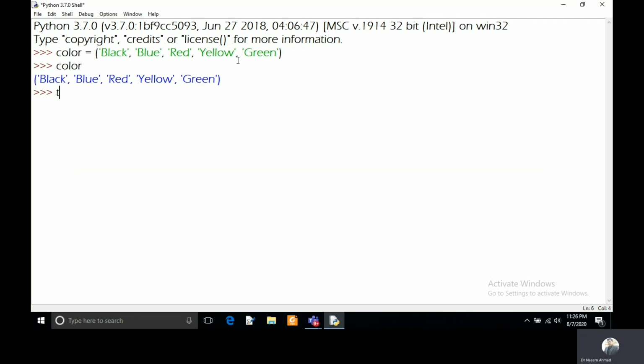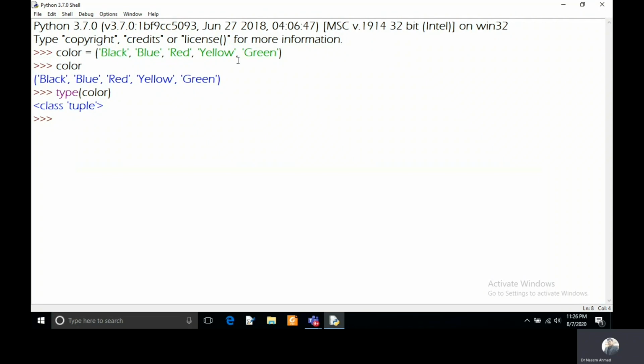And if you want to check the type of this variable, you can pass it to the type function, and it is showing it is a tuple type of variable. And you can also have mixed types of data values in a tuple, like a list.